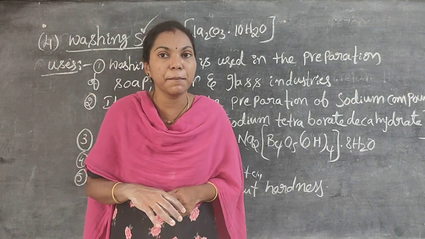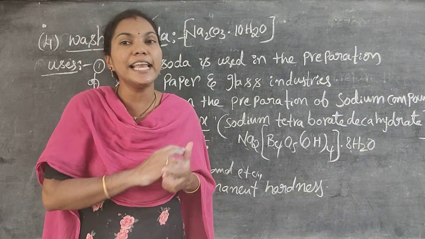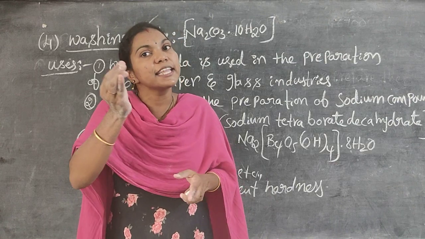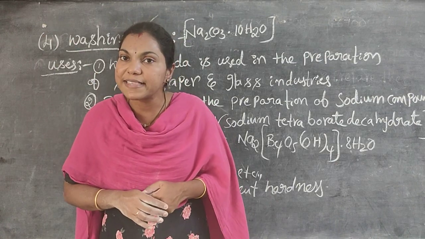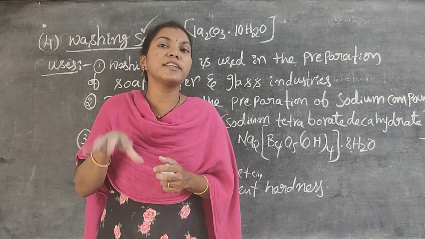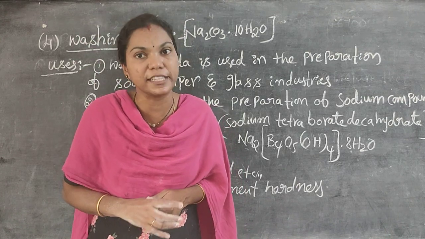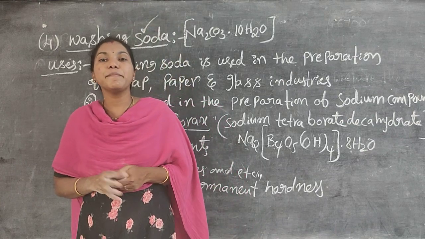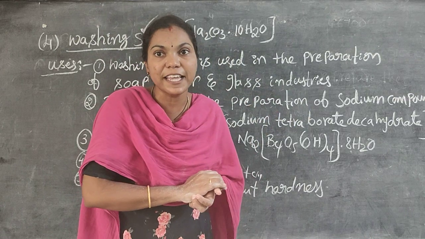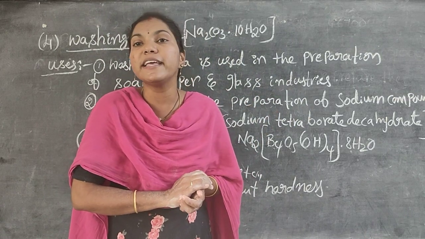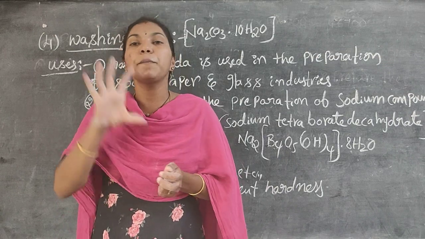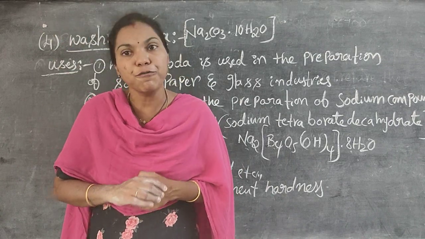Hardness of water: the water which gives lather easily with soap is known as soft water. The water which does not give lather easily with soap is known as hard water. Do you understand? The property of the water is nothing but hardness of water. Lather means foam. The water which gives foam easily is soft water. The water which does not give lather or foam easily is hard water.